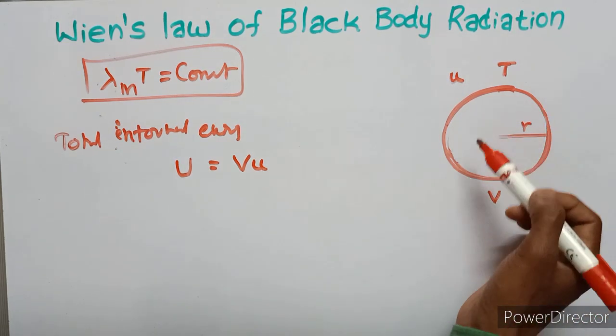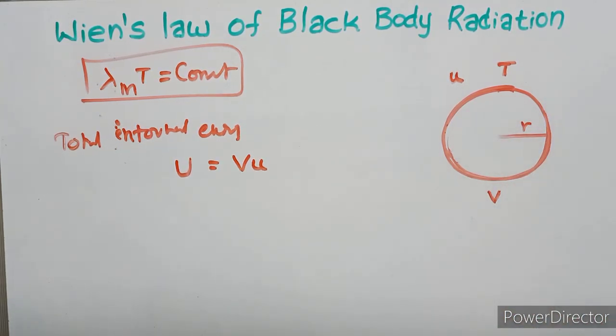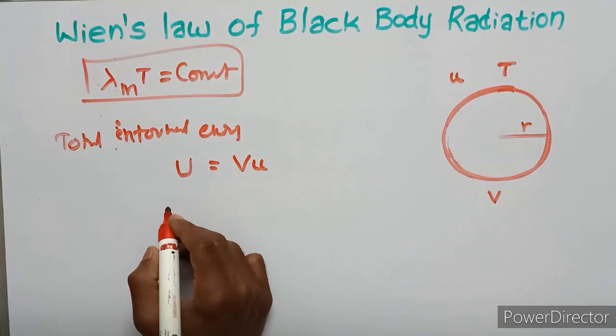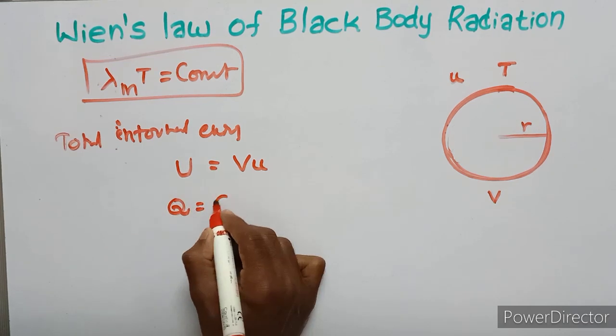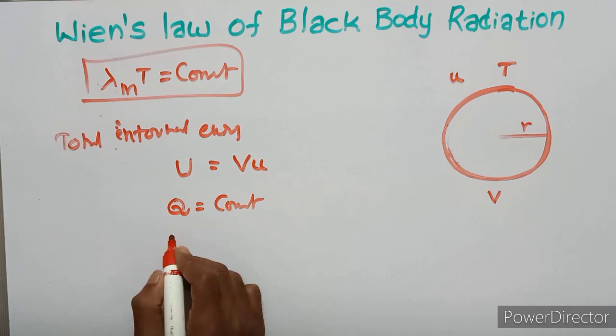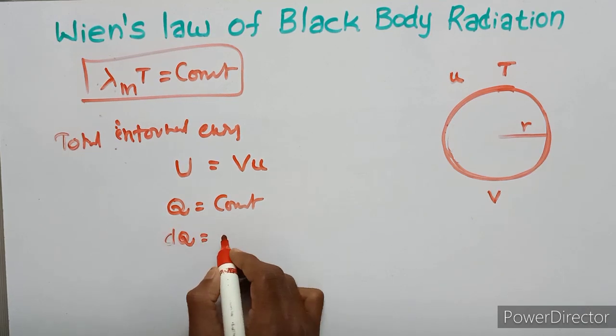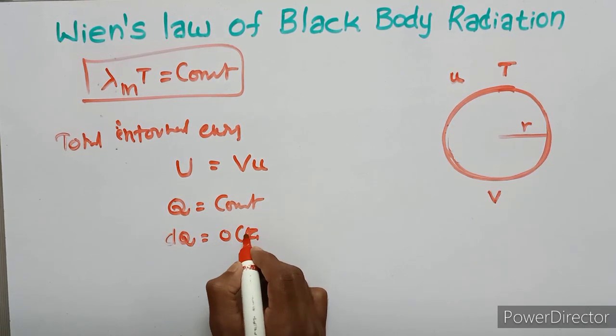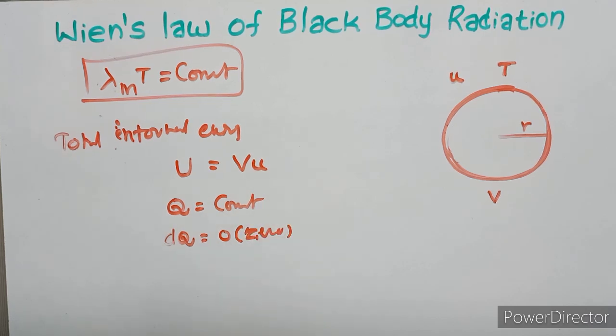Here the expansion of the spherical enclosure is an adiabatic process. Then the heat energy is constant, that means Q is constant, and dQ, the derivative of Q, is 0, because the derivative of a constant is 0.